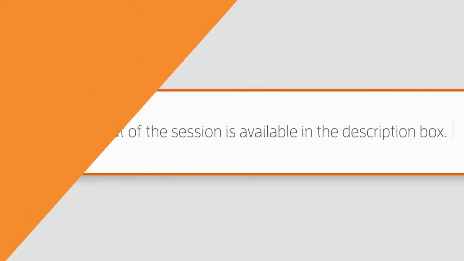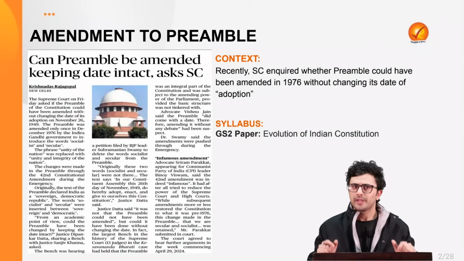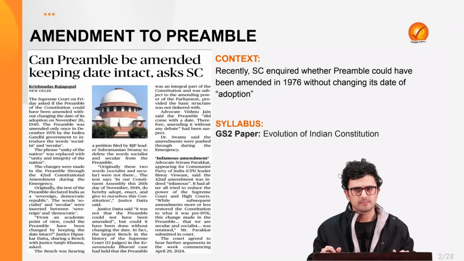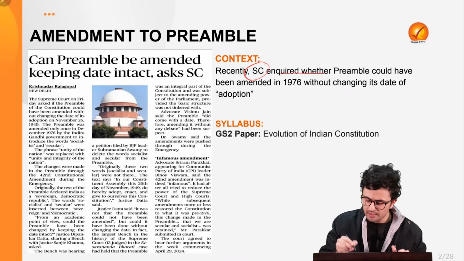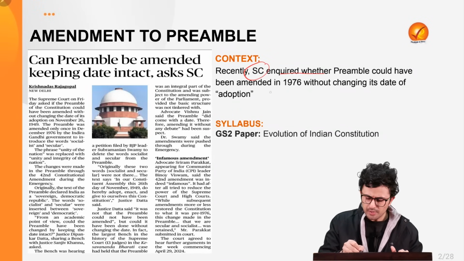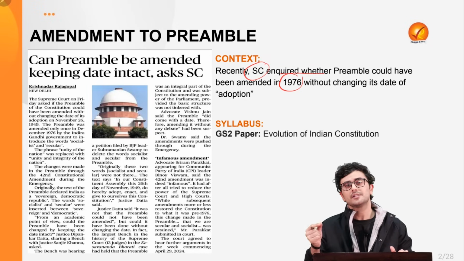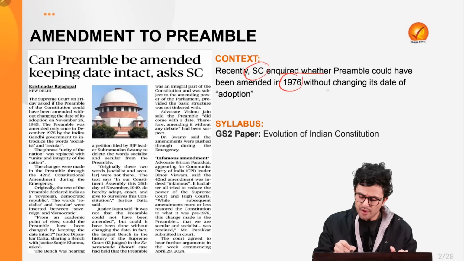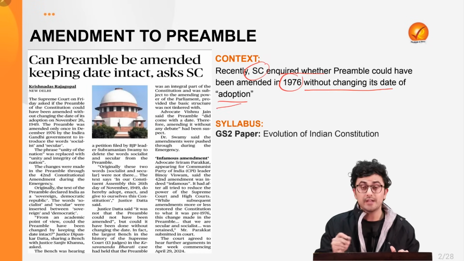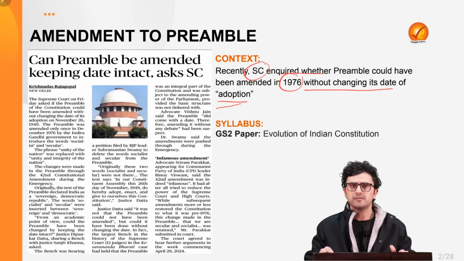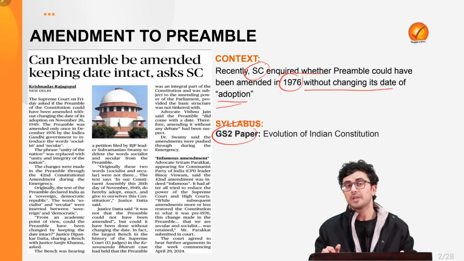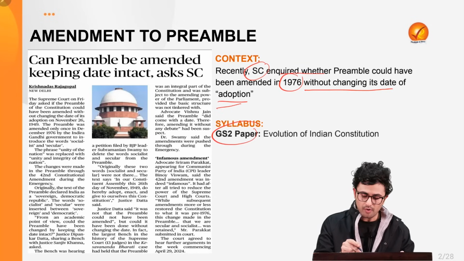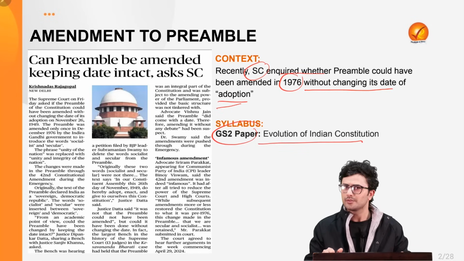So let's begin. Now, amendment to the preamble has been in the news. The reason being that the Supreme Court recently inquired whether the preamble could have been amended in the year 1976 without changing its date of adoption. Now this forms an important component of your syllabus GS2 paper under the theme of evolution of Indian Constitution.